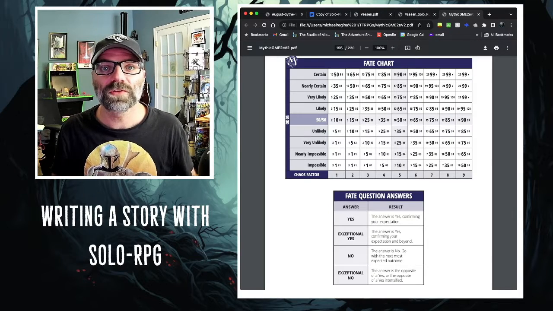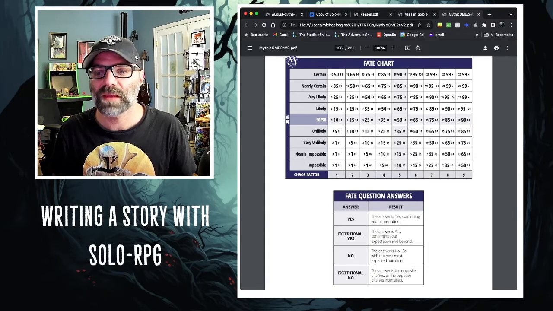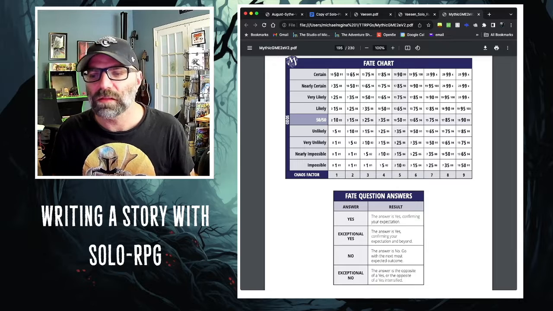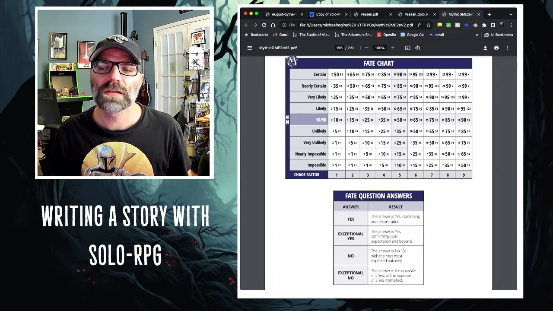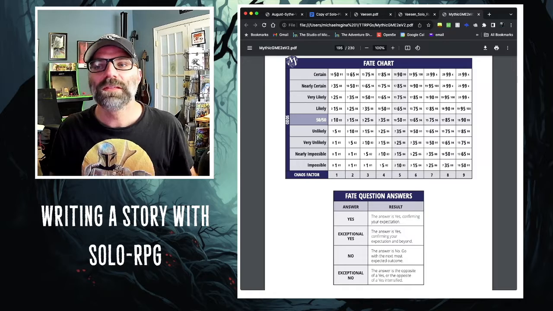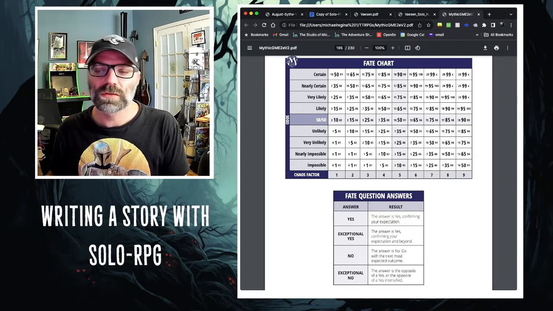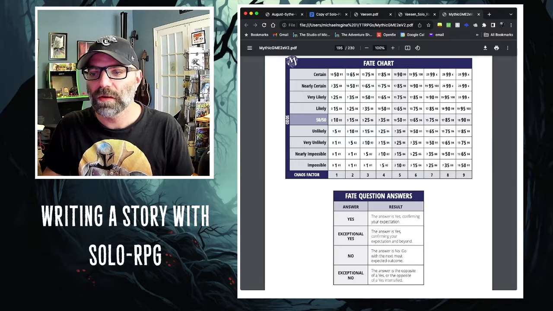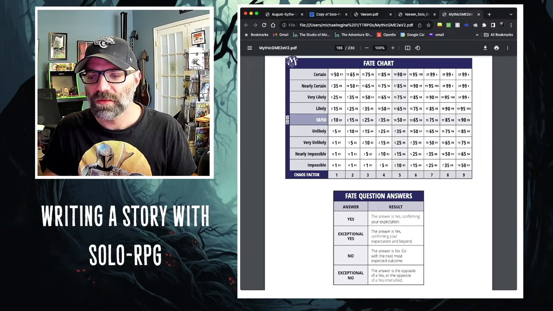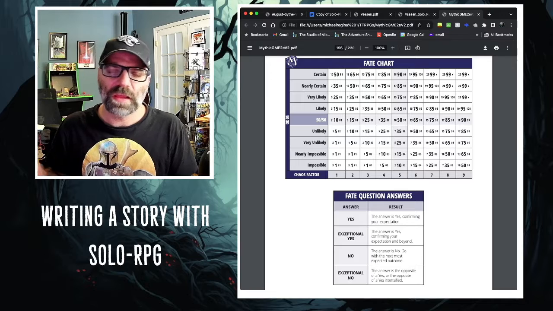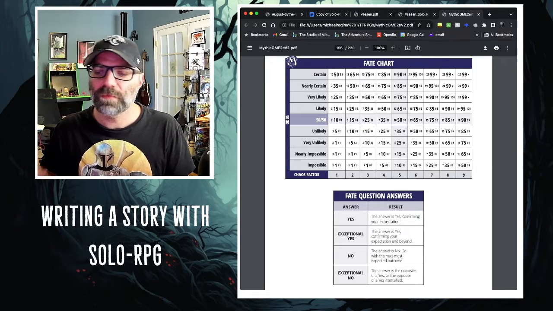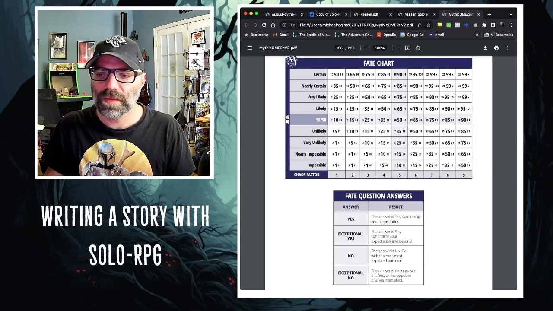So to sort this out, I'm going to use the fate charts, which are found inside of the Mythic Game Master emulator. And I'm going to say it's pretty likely that Tess did not believe that Vaesen were real. So did Tess believe that Vaesen were fake? What that means is I look at this chart here and I assess it on this chart, which runs at 50-50 odds down the middle, or a likely, and we're sitting here at this 5 chaos level. I can talk more about that if it actually comes into play, but what you need to know is I'm basically running in the middle, and then I'm thinking of a likely situation.